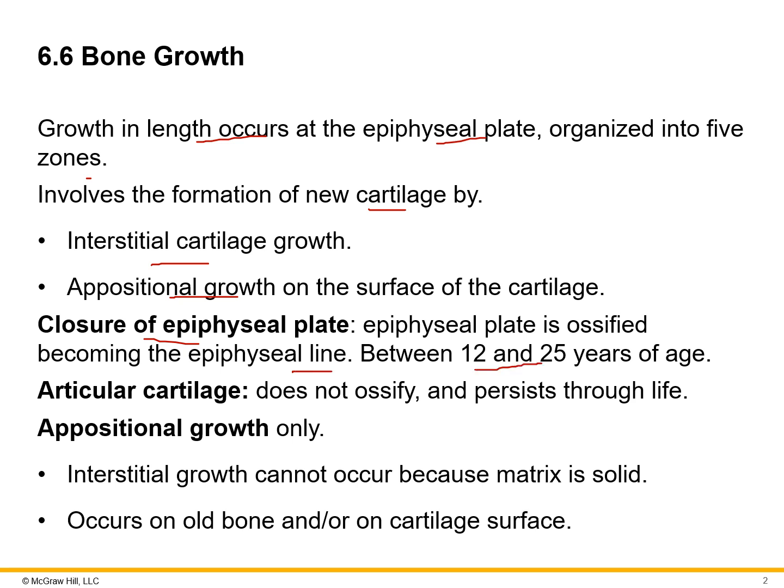So it does vary. So like we have growth spurts and when do you reach your maximum height and all that. Well, it depends on the ossification of that plate and when it happens. Again, that articular cartilage, it does not ossify, it does not become hardened, but it persists throughout life. The appositional growth only here, so that interstitial growth cannot occur because the matrix has become solid. So it occurs on old bone and or the cartilage surface is where that's going to happen.